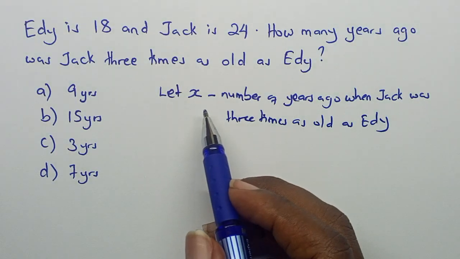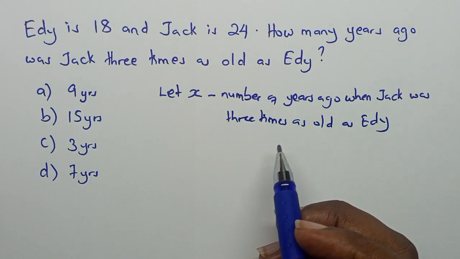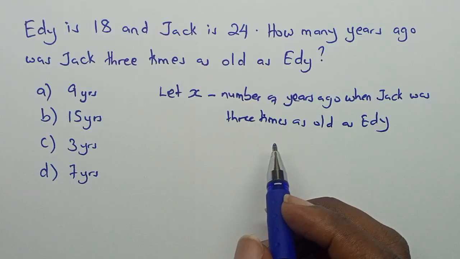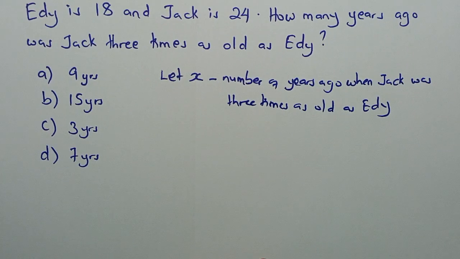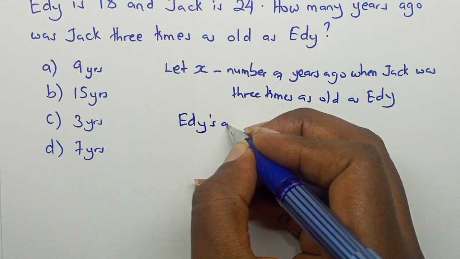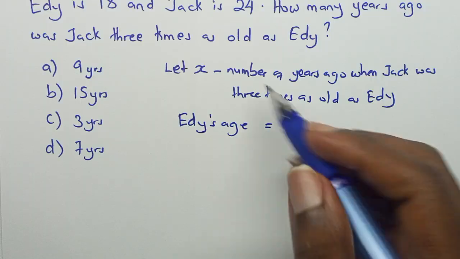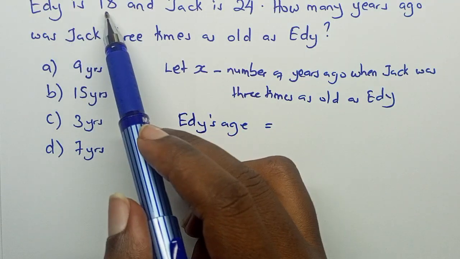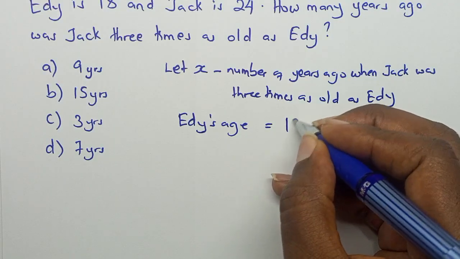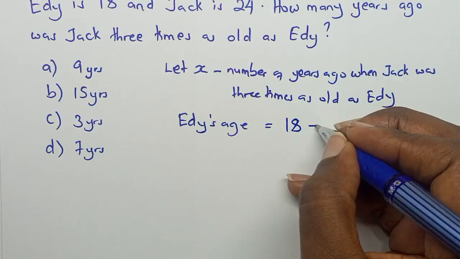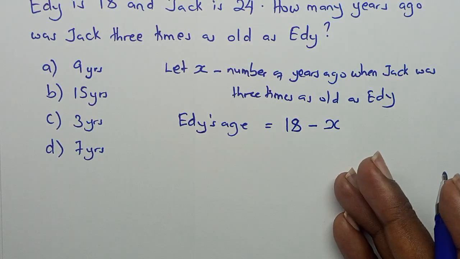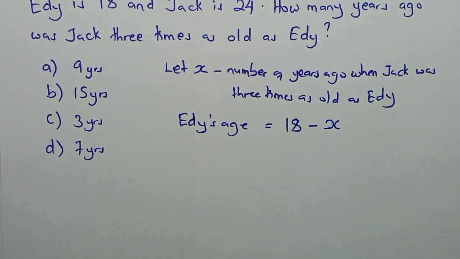So now if X is the number of years ago, that implies that Eddie's age is, remember we've said Eddie is 18, so those years ago, it will mean 18, which he is right now, minus those years ago. So that will be how old he was then, Eddie.